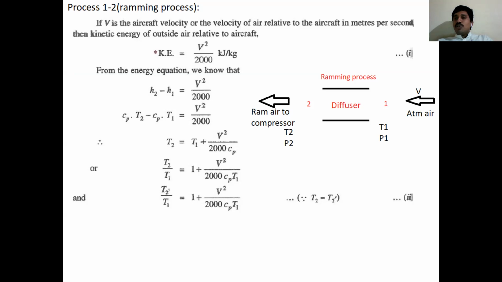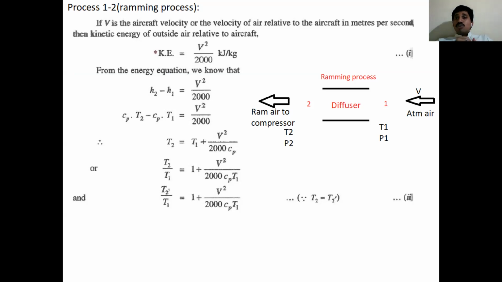We learned in thermodynamics that specific enthalpy h is CpT. So CpT2 minus CpT1 is equal to V square by 2000. Taking Cp out and moving to the other side, the equation becomes T2 by T1 equals 1 plus V square by 2000 CpT1.